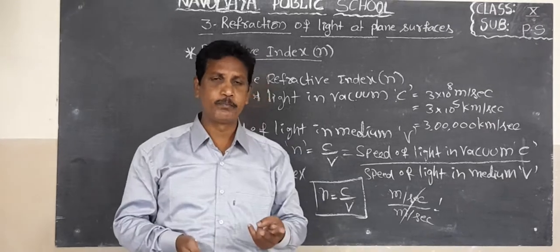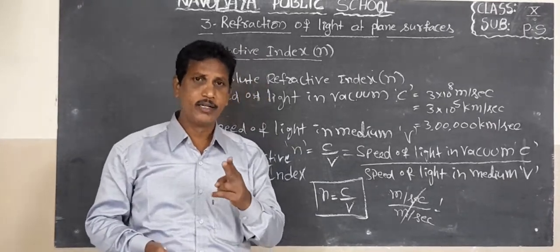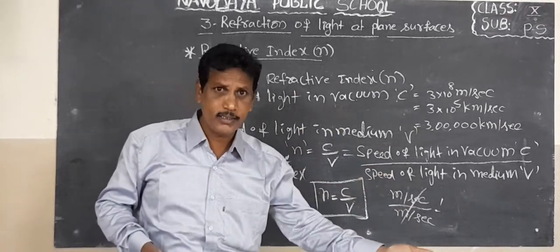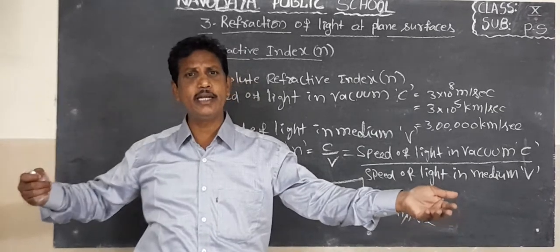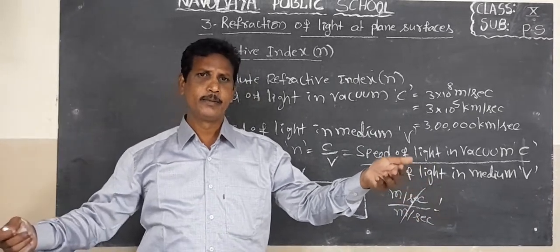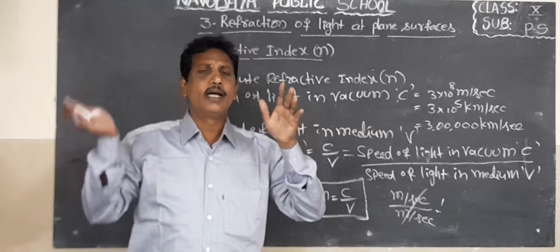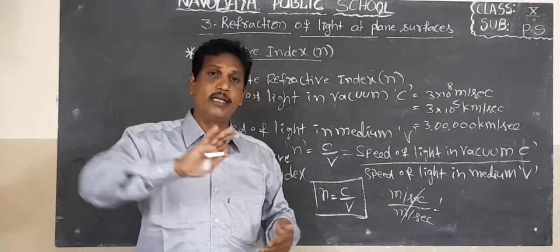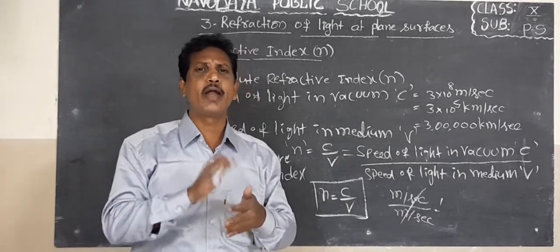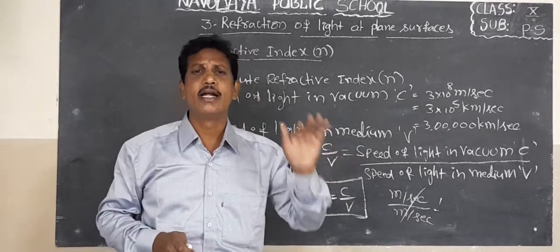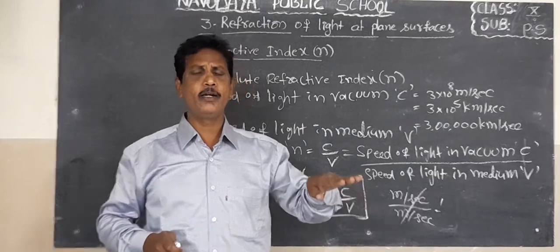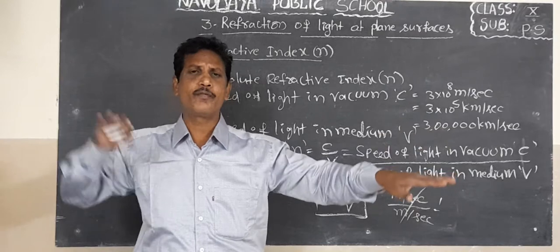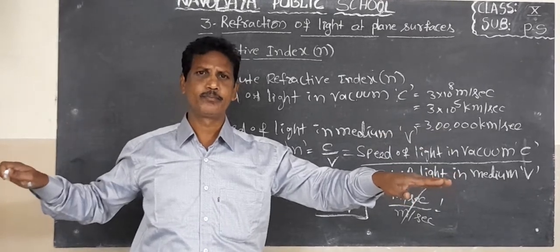Vice versa, if the speed of light through any transparent glass increases, the refractive index decreases. If the refractive index of a glass slab increases, the speed of light in that transparent glass decreases.